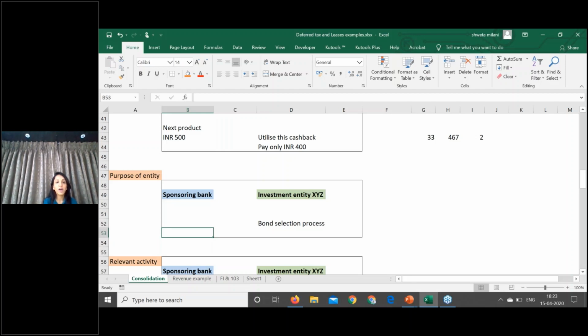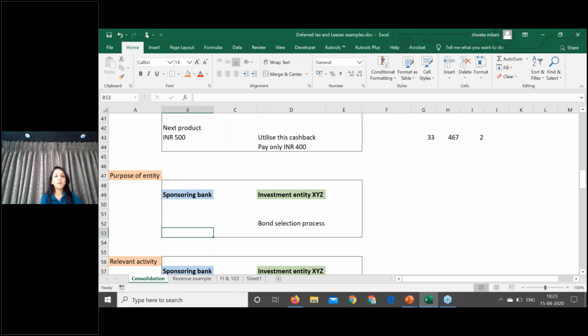In these cases, whether the sponsoring bank is a shareholder of XYZ or not, the main relevant activity of XYZ is controlled by the sponsoring bank. The sponsoring bank has the power to decide which bonds XYZ should invest into and which bonds it should not invest into.